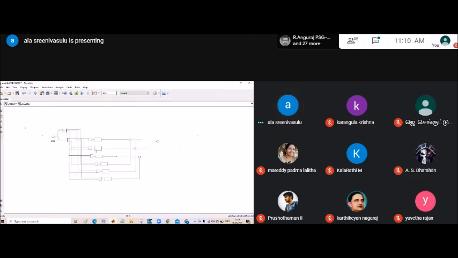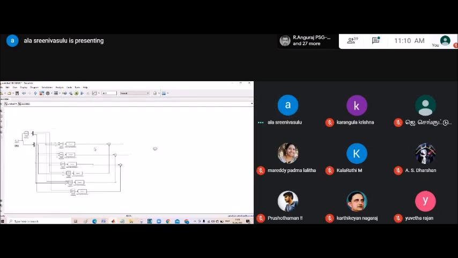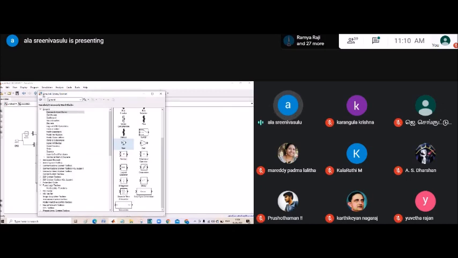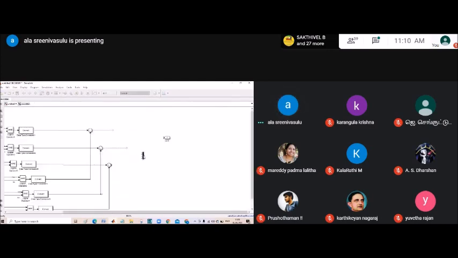Now we can connect a Mux block here and keep it as integer of A, integer of B, integer of C. That's it. Here 3. So all of this is digital electronics, right?